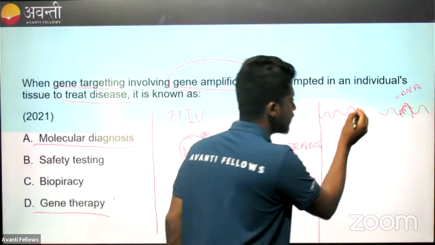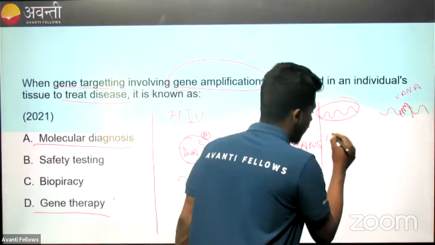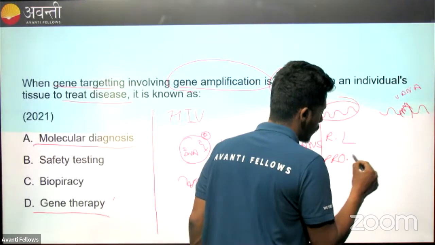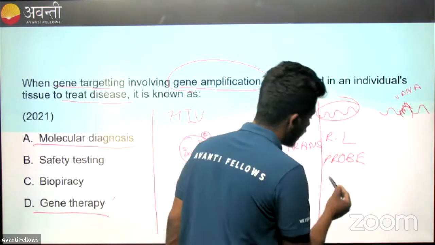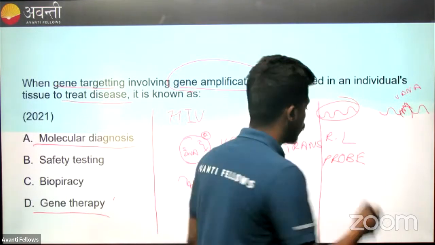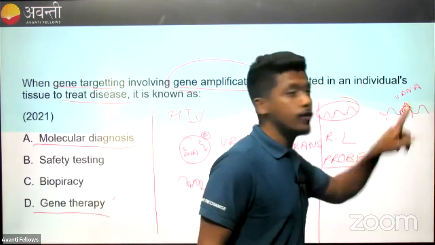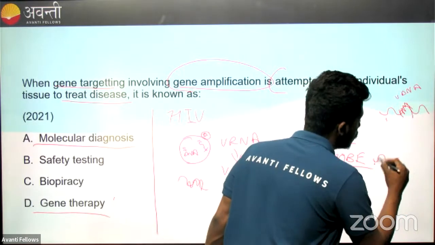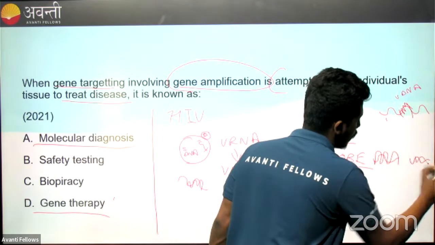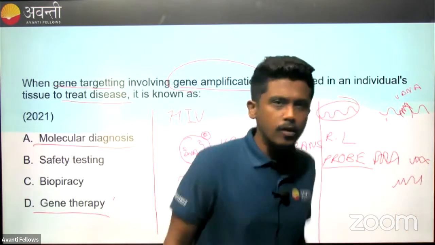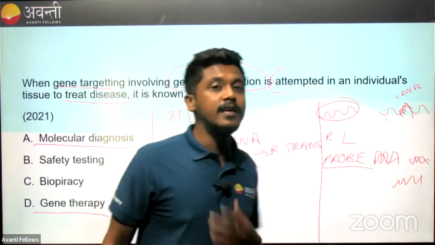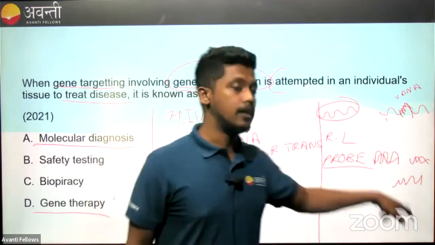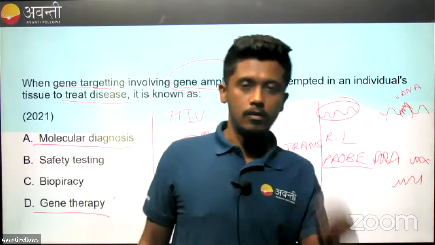So now what we do is take the normal gene and radioactively label it. When we radioactively label it, it becomes a probe DNA. This probe is also called a hybridization probe. This probe will complement the DNA of humans, but it will not complement the DNA of the virus. So now all the human DNA will get complemented. The viral DNA will get no complementation because we don't have the complement for it. So when we see parts or fragments of DNA that are not complemented, that means it has viral DNA.